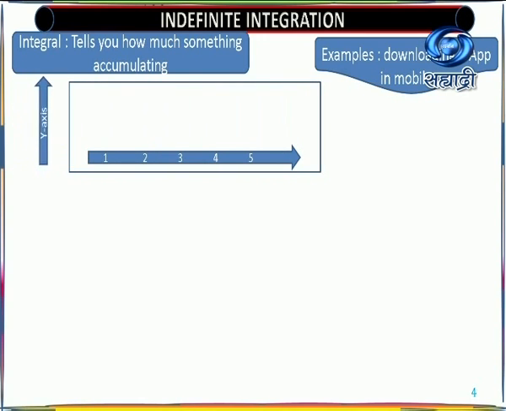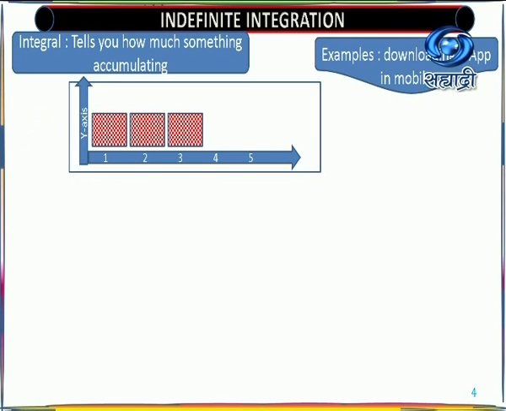When you are downloading an app, you have internet speed and time. According to the time, look here, for the first minute you have downloaded this much data, and for the second minute, and if that speed is constant, remember, only if your internet speed is constant, will you get this type of collection.